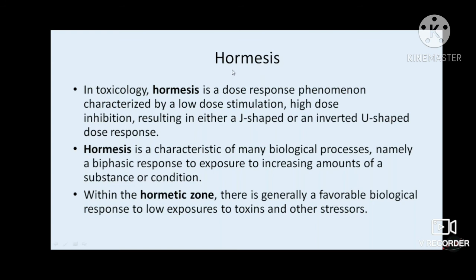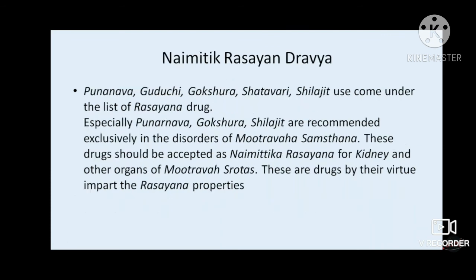But hormesis, which is a term in toxicology, means toxic substances or metals are used in such a low dose that they generate a favorable biological response rather than causing any harm to the body. So this way we can justify the use of metals in kidney disorder.